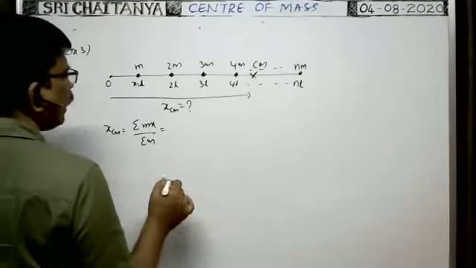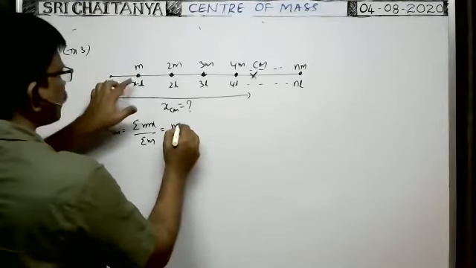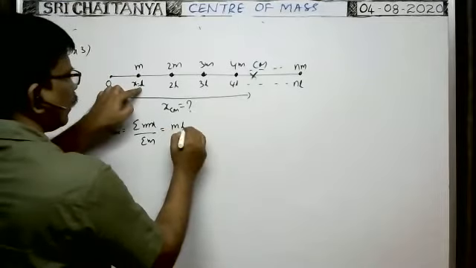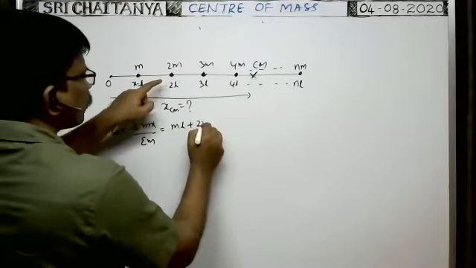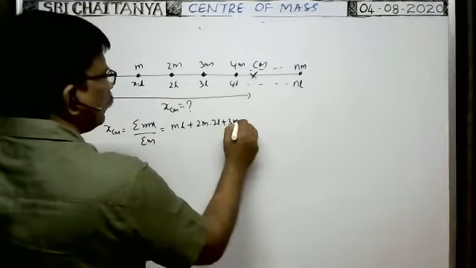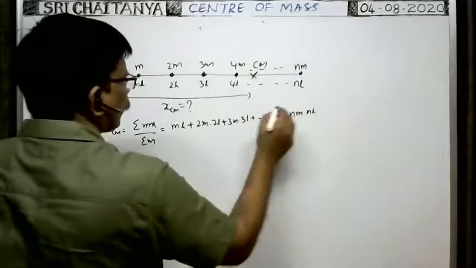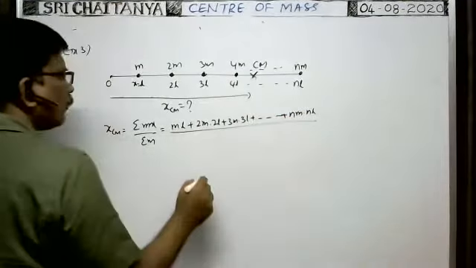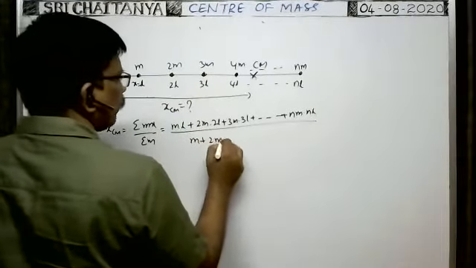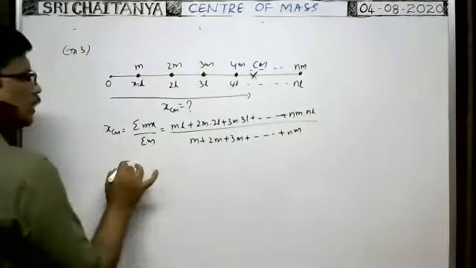Sigma mx means m1, the mass of this particle, into the x coordinate of this particle from the origin, that means mL, plus the second particle mass 2m into its x coordinate 2L, plus 3m into 3L, and so on, plus nm into nL, whole by the total mass of all particles: m plus 2m plus 3m and so on, plus nm.